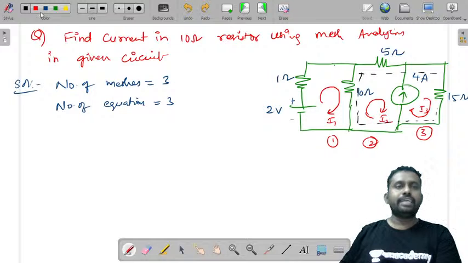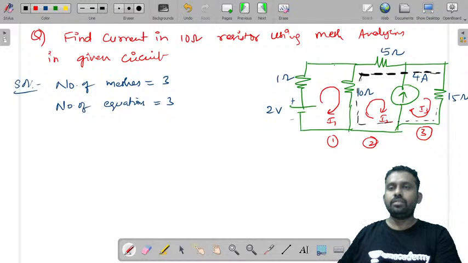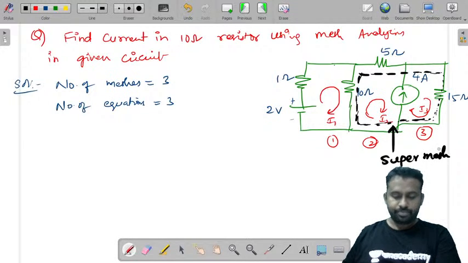We'll consider this as a single mesh. This is considered as a super mesh. Now this becomes a super mesh. This becomes a super mesh. So what we'll do is, we'll write that equation.